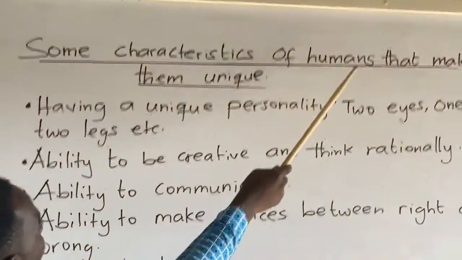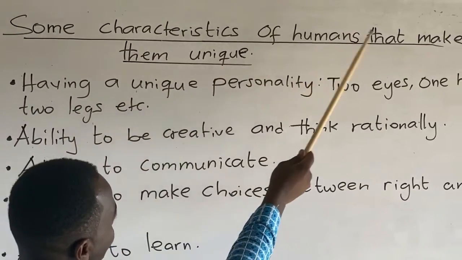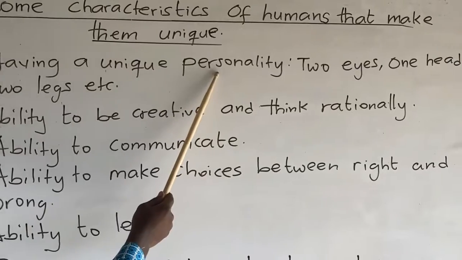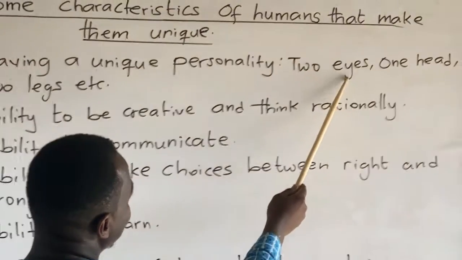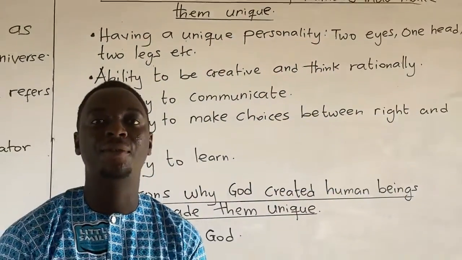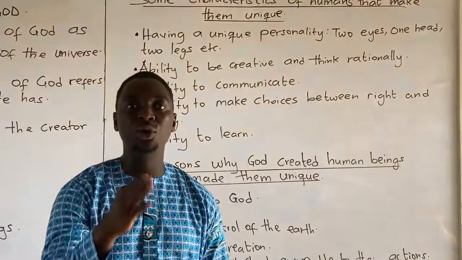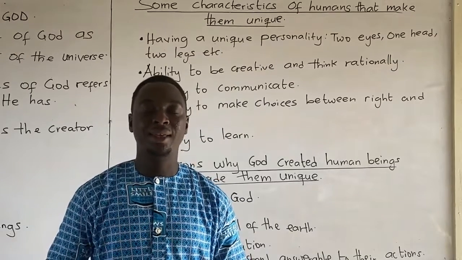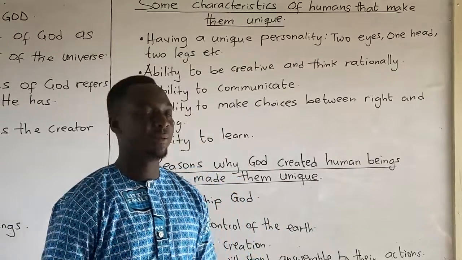Some characteristics of humans that make them unique. One, having a unique personality. That is, two eyes, one head, two legs, etc. You can imagine yourself with three eyes, four hands, and three legs. How would you look? God made us like this because we are special and unique. It makes us beautiful and handsome. So we have a unique personality.